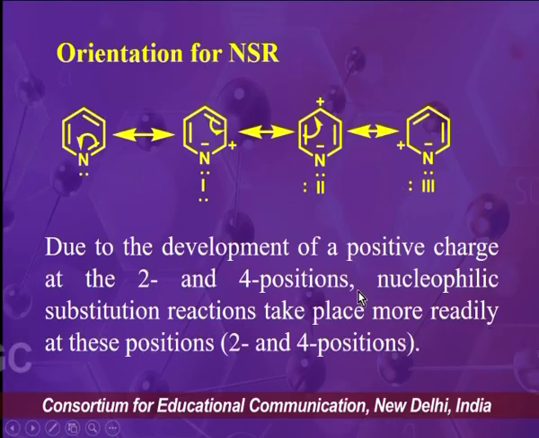That's why the nucleophile will prefer to attack at position 2 and position 4.